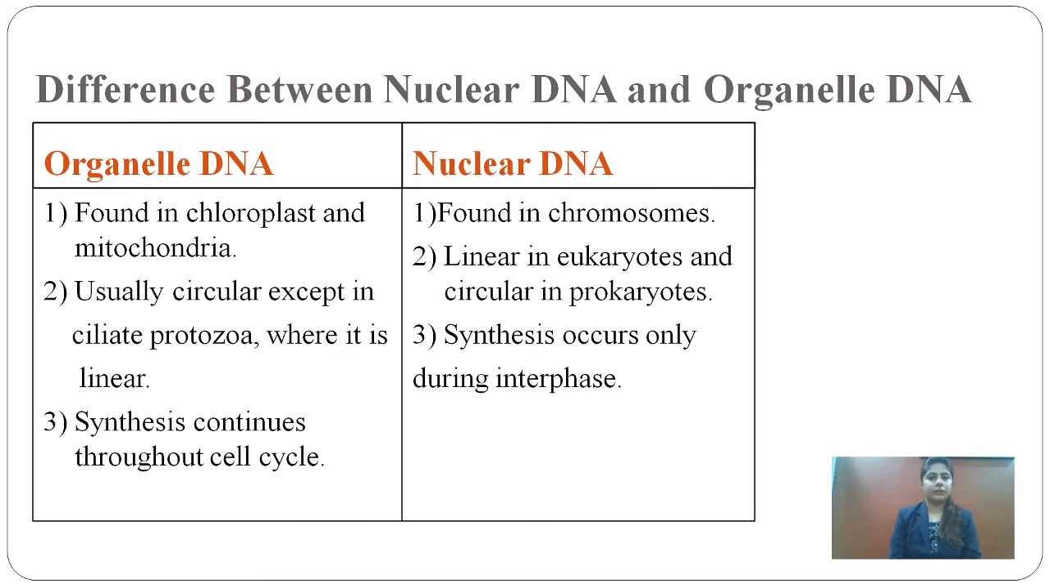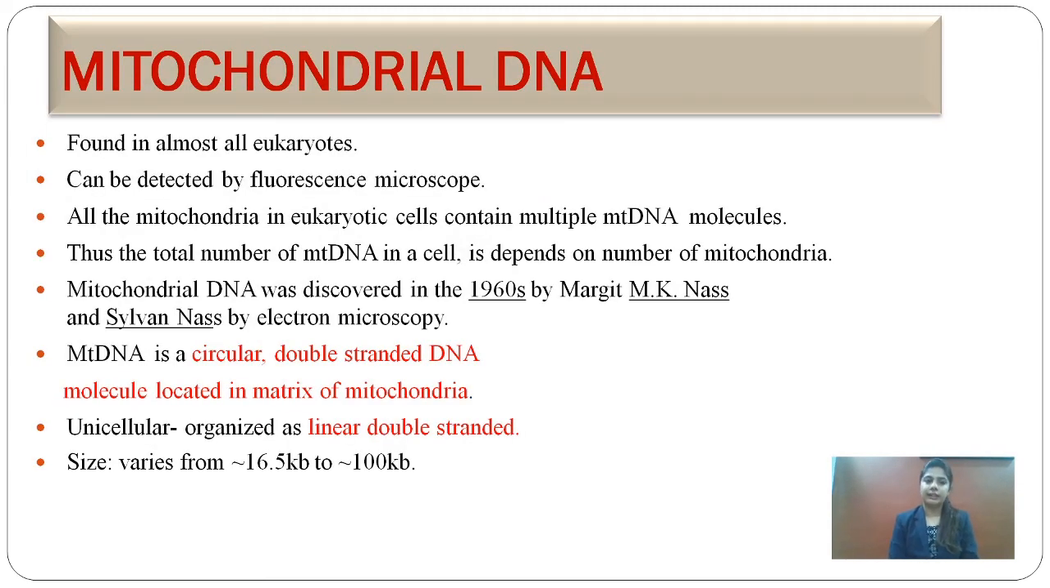Now we'll see the difference between the organelle DNA and the nuclear DNA. Organelle DNA is found in chloroplast and mitochondria, while the nuclear DNA is found inside the nucleus, in the chromosome. Organelle DNAs are circular, but there is one exception, that is ciliate protozoa, where it is linear. But nuclear DNA in eukaryotes is linear and in prokaryotes it is circular. Synthesis continues throughout the cycle in organelle DNA. They are divided or replicated by the binary fission process, whereas nuclear DNA synthesis occurs only during the interphase stage. Now we'll see the mitochondrial DNA.